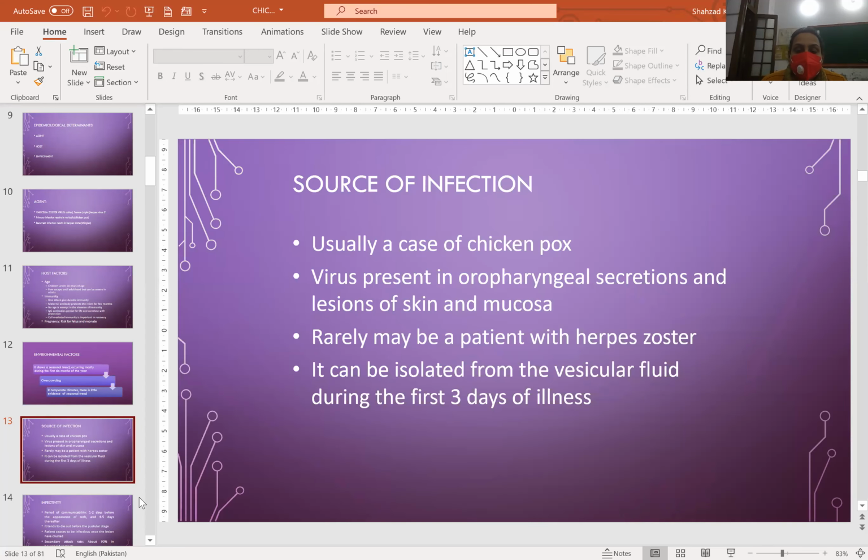Source of infection is usually a case of chickenpox, with virus present in oropharyngeal secretions and lesions of skin and mucosa. Rarely it may be a patient with herpes zoster. It can be isolated from the vesicular fluid during the first 3 days of illness.